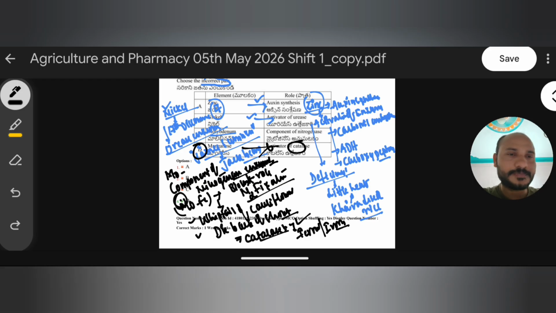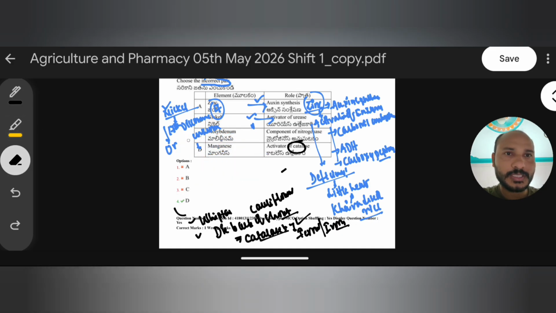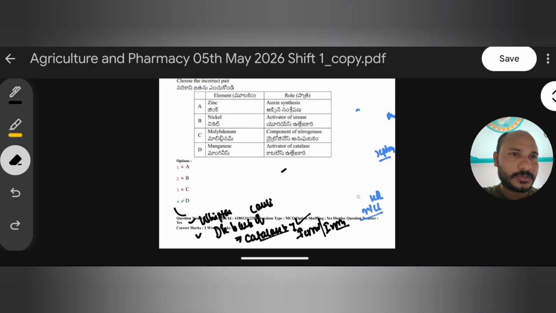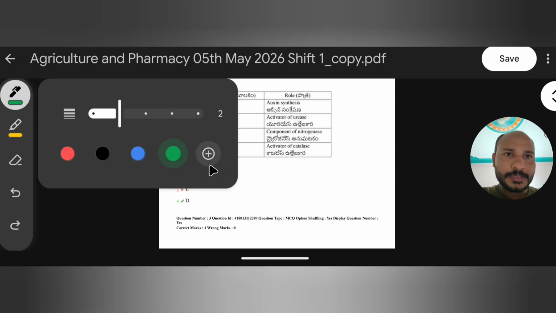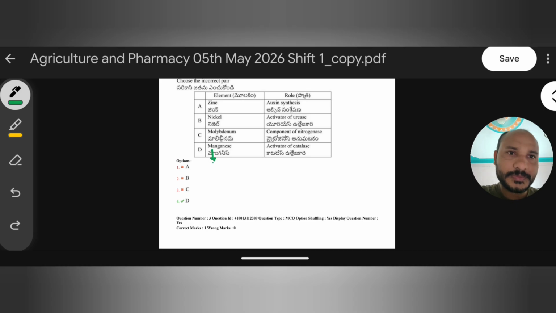And here we need to remember a few important things about some more elements, they play an important role. Here we will discuss a few more important elements and their role. But in this question, the right answer, meaning the incorrect pair, is D, that is manganese. It is not an activator of catalase; iron is the activator of catalase only. Remember that one here. So here we will discuss manganese.